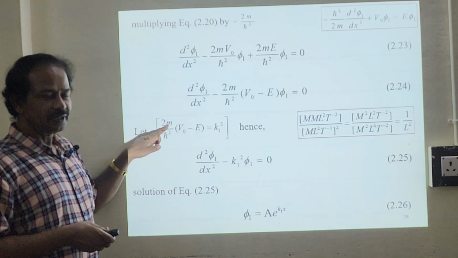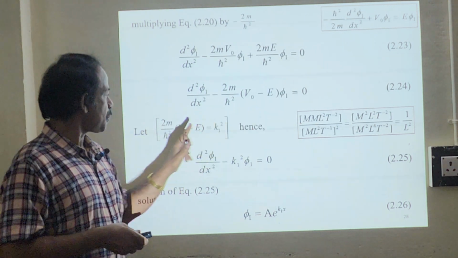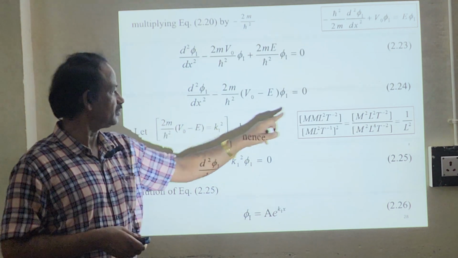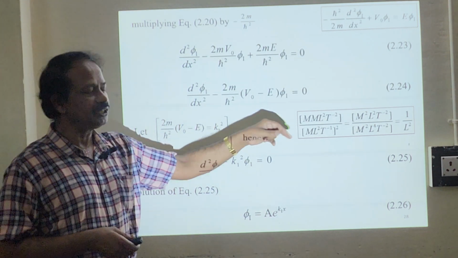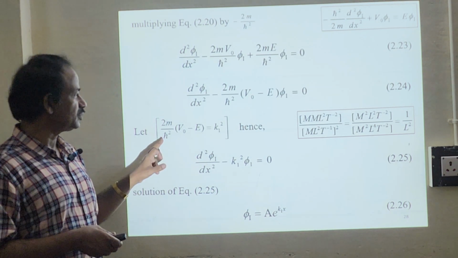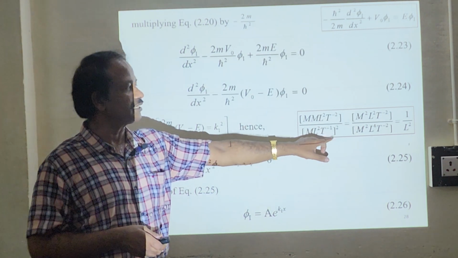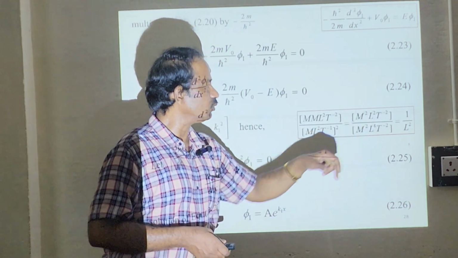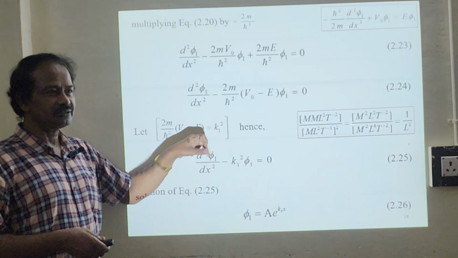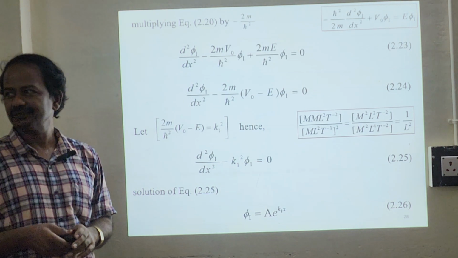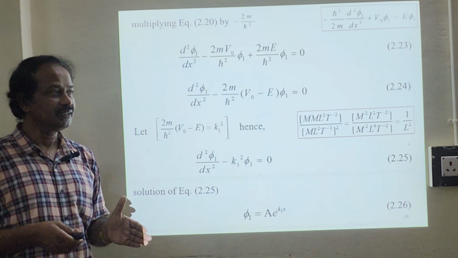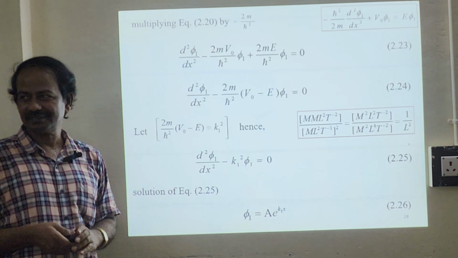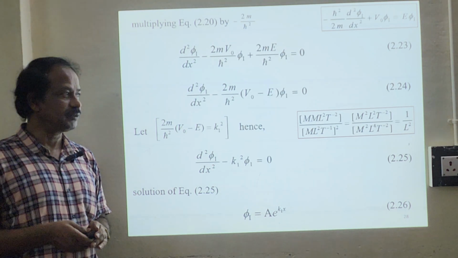The mass has dimension m, and V naught minus E has dimension m L squared t to the power minus 2. H bar squared is (m L squared t to the power minus 1) whole squared. You just square it, cancel, and you will get 1 by L squared. 1 by L squared is the unit of k1 squared. So k1 equals n pi by L. We had this expression in the last class. Okay, k equals n pi by L.